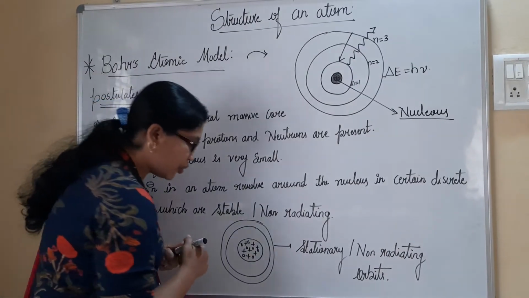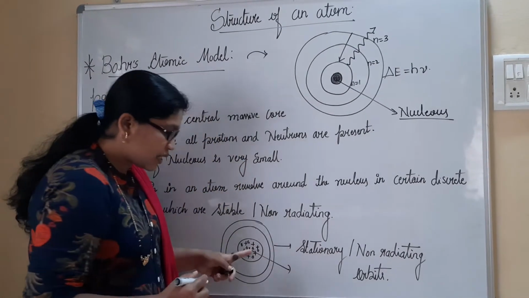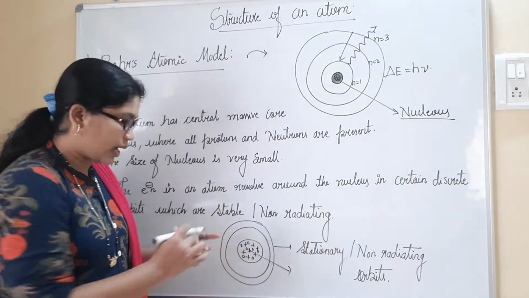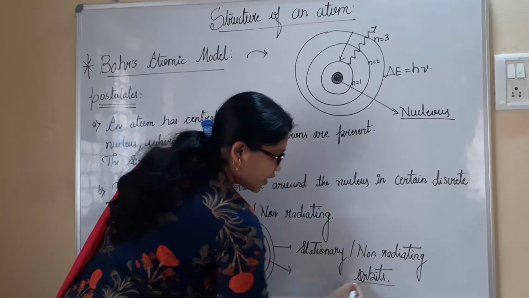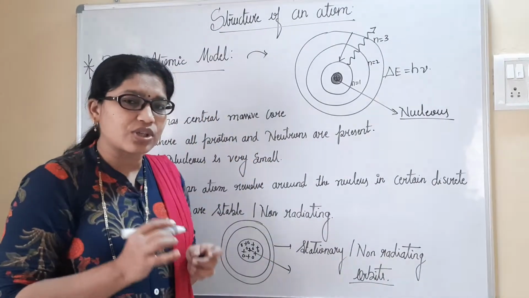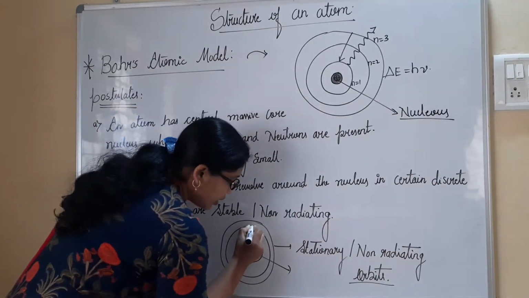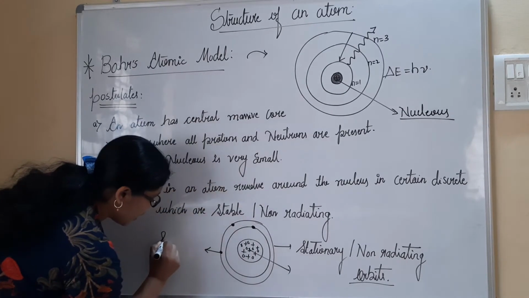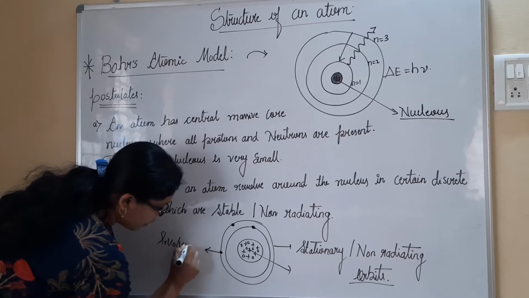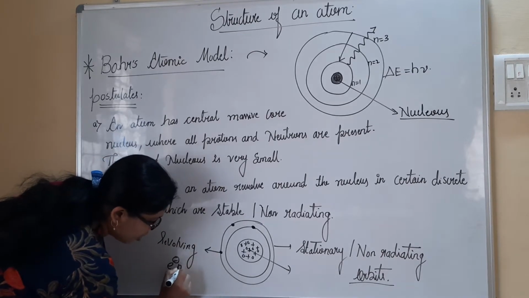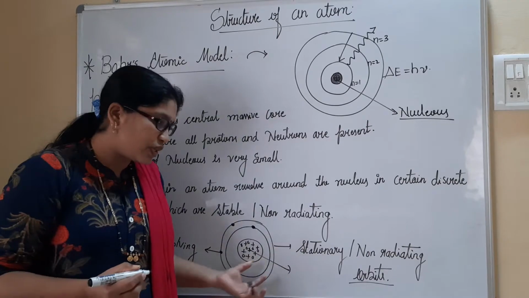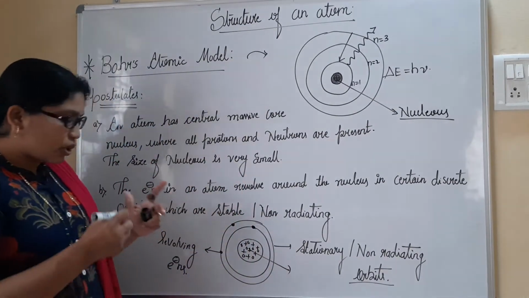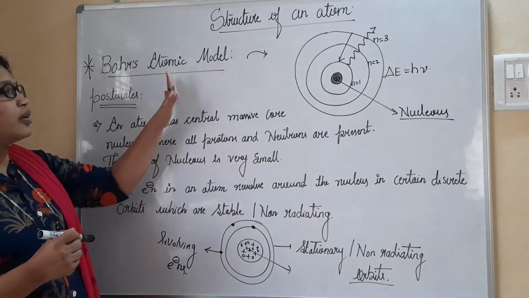This is said to be the nucleus, which has positively charged particles as well as neutral ones, and surrounding it I have some fixed paths which are called orbits. Here the dots I am representing are nothing but revolving electrons. But the orbits which are present around the nucleus are fixed. So this is all about the second postulate given by Bohr.